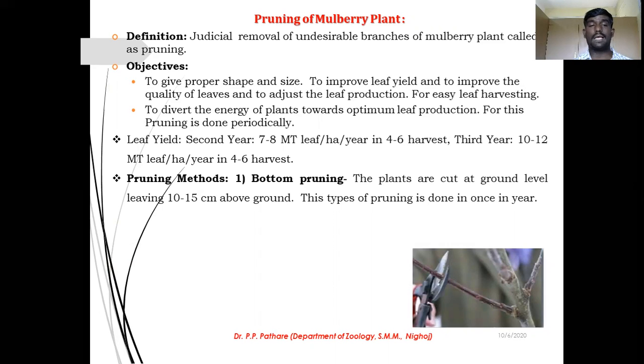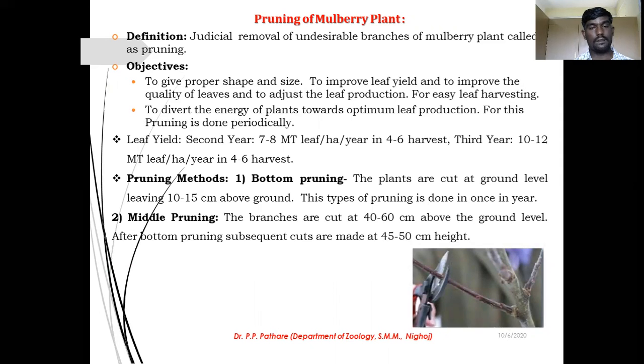The pruning is helpful to increase the leaf production, and for this purpose we have adopted some methods, that is bottom pruning. In that you cut the branches at the ground level. समझ में आ रहा? And this will only कितनी बार करने का है? साल में एक ही बार. This is very important. You do not do the bottom pruning after some interval, after some period. For example, 3-4 महीने हो गए, चलो बॉटम प्रूनिंग करें. नो, ये नहीं चलेगा. आप समझ में आ रहा? ठीक.